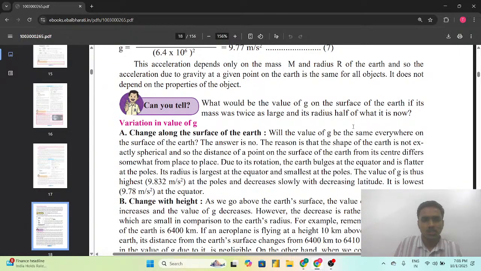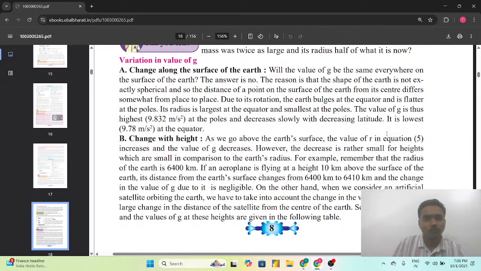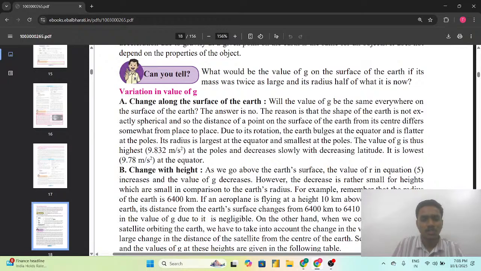Variation in value of g. So now we are going to see what will be the variation in the value of g. So first point, that is change along the surface of the earth. Will the value of g be the same everywhere on the surface of the earth?